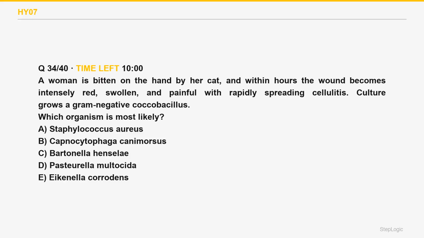Which organism is most likely? A woman is bitten on the hand by her cat, and within hours the wound becomes intensely red, swollen, and painful with rapidly spreading cellulitis. Culture grows a gram-negative coccobacillus. Read the command, identify the organism. Rapid cellulitis within hours of a cat bite is Pasteurella multocida.